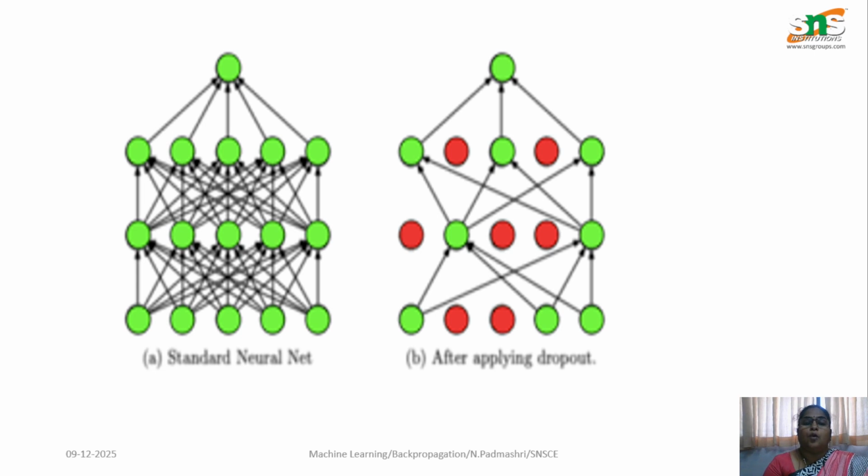So, directly we can go on to this particular diagram. This is a standard neural network. Initially I showed you the ANN. You will have an input layer, an output layer, and in between there will be some hidden layers. The nodes which are shaded red in color are the nodes that are dropped out, which are not involved in transmitting the data. It is deactivated. There is no connection from one node to another node, and no connection from one layer to another layer. So, this is called dropout.